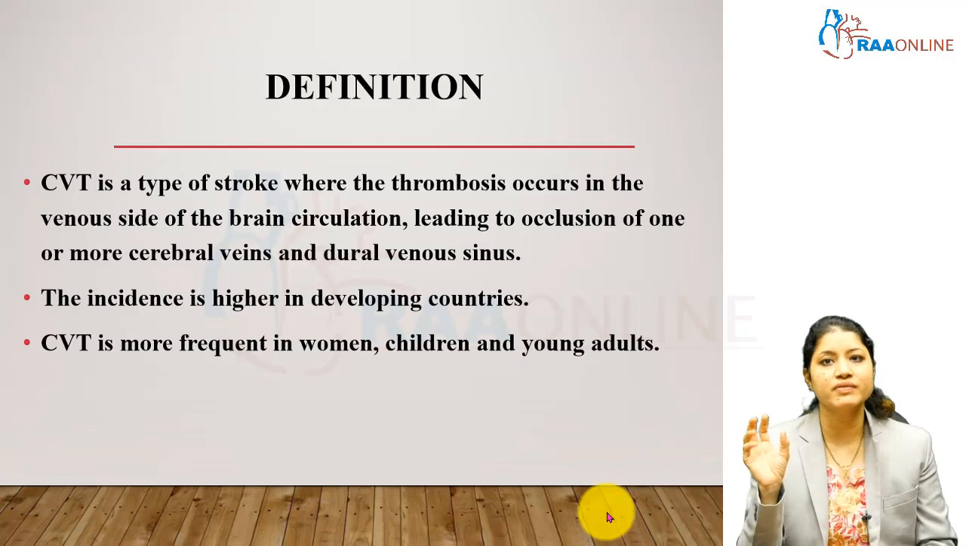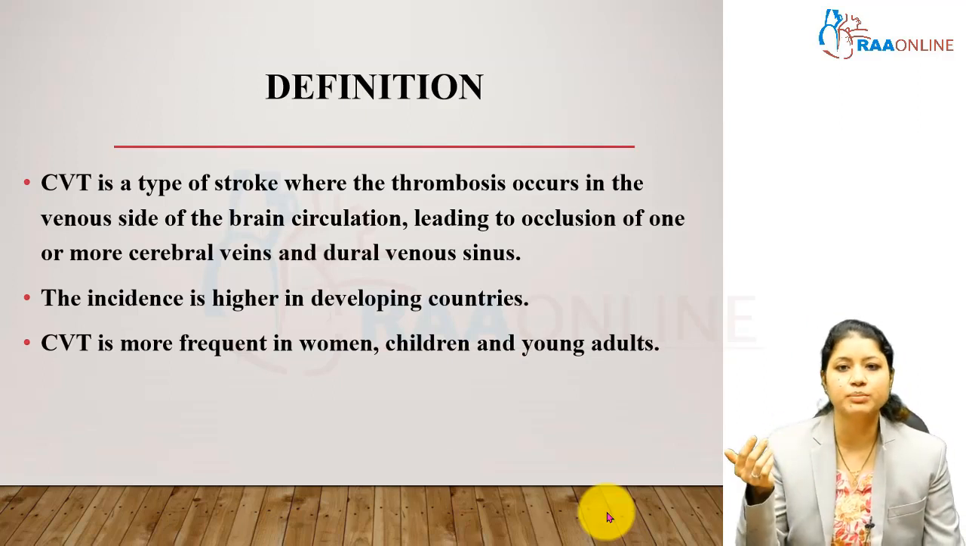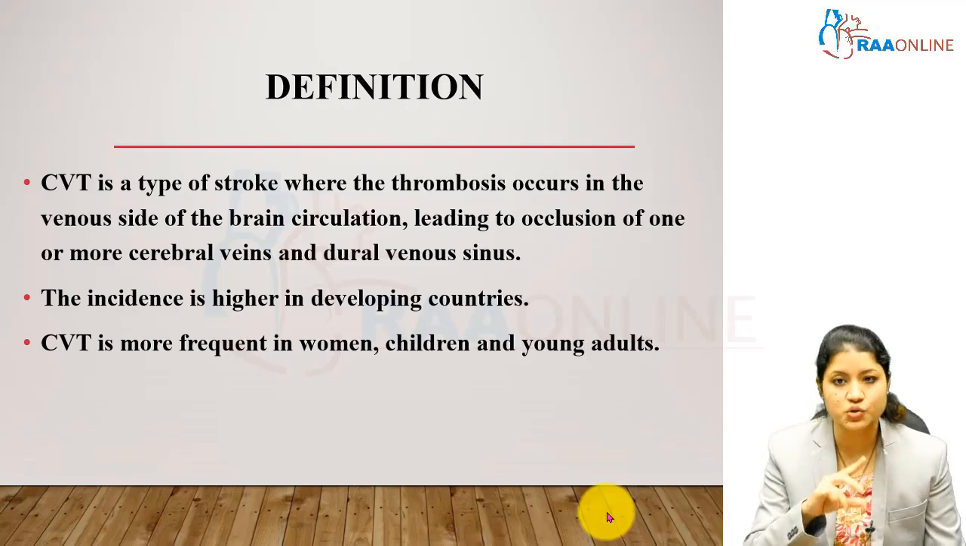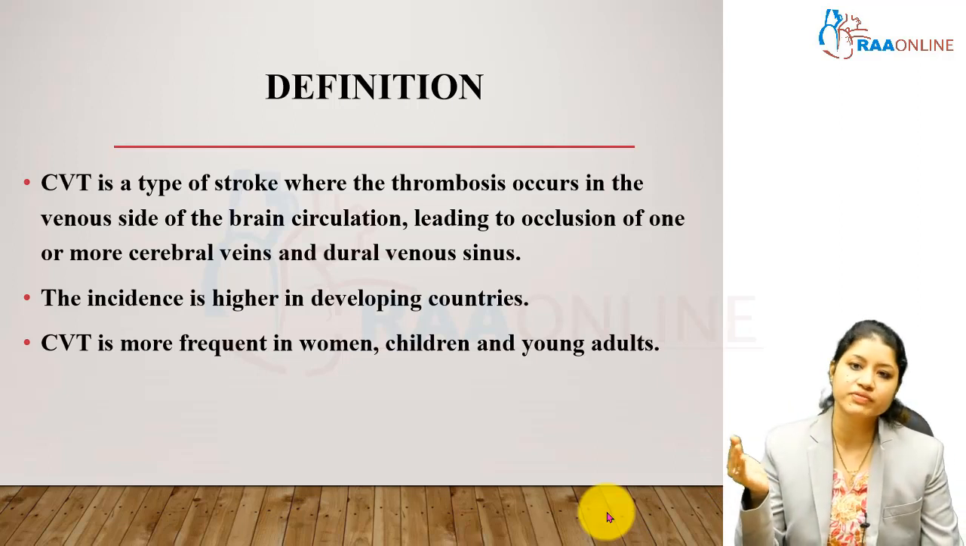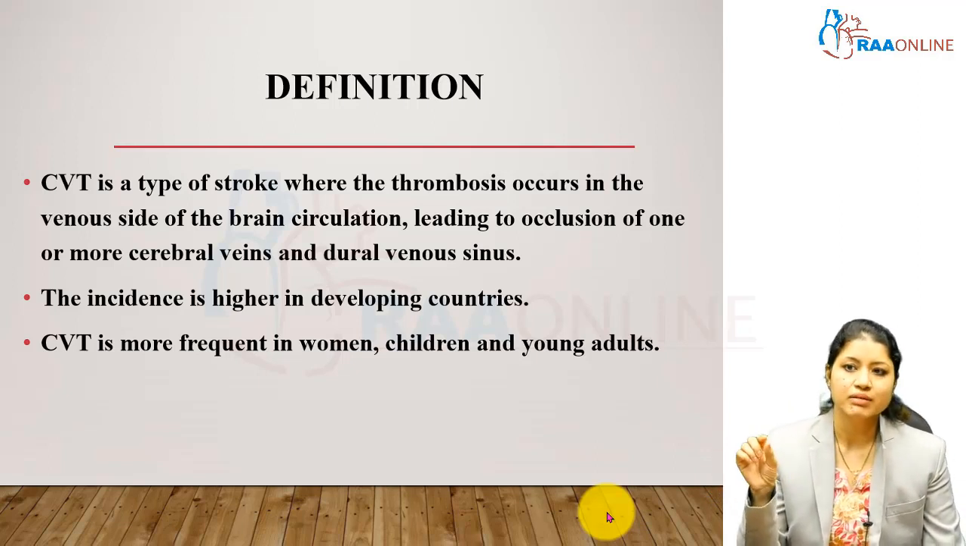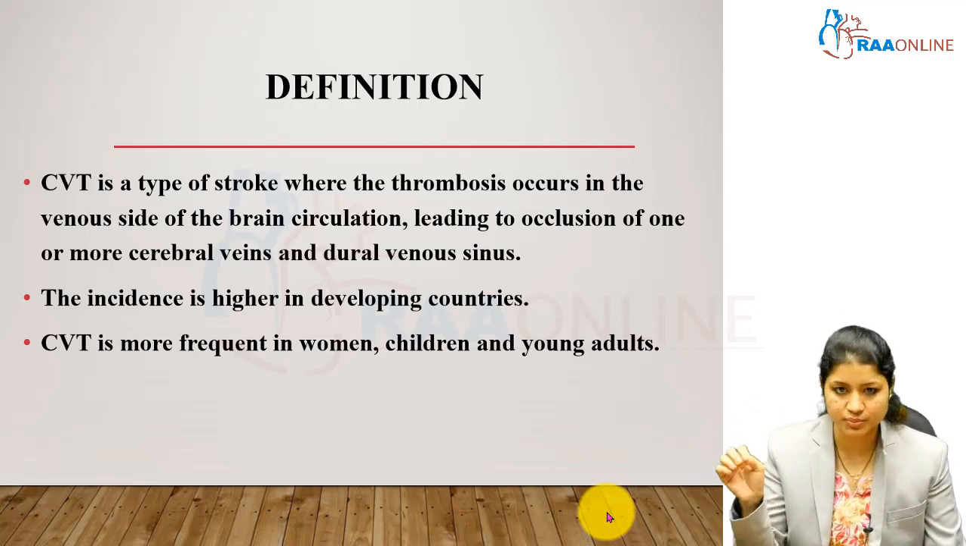So what is cerebral venous sinus thrombosis? It is a stroke. We have always studied about a cerebral arterial stroke, wherein it can be an ischemic stroke or a hemorrhagic stroke. Now this is a stroke which occurs on the venous side of the brain circulation, which leads to occlusion of one or more cerebral veins or the dural venous sinuses which drain all the blood from the brain.